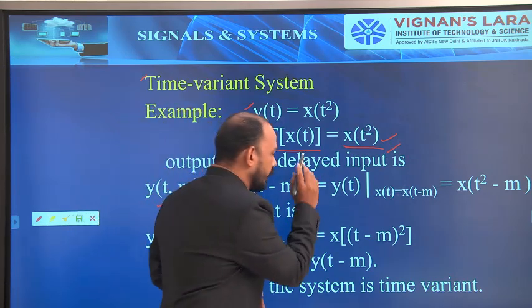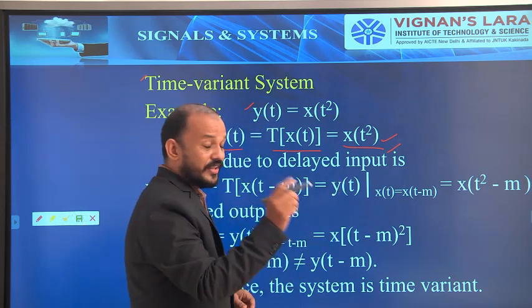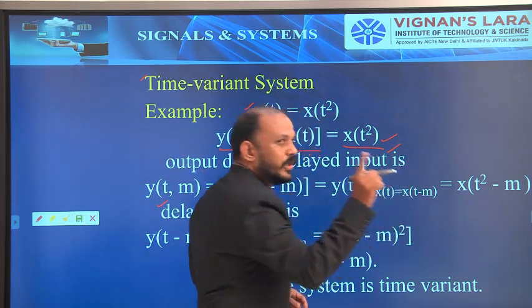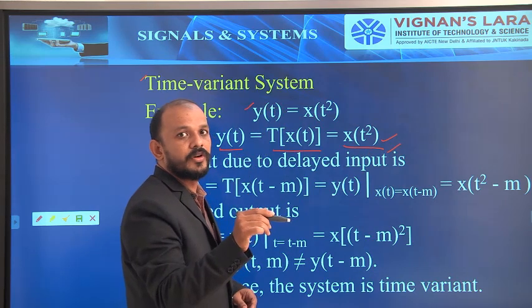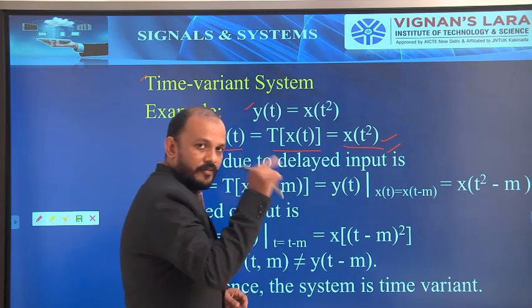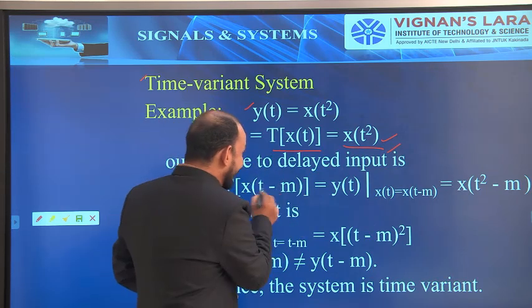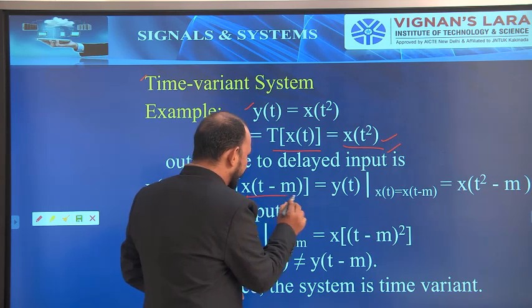That will be equal to the output y of t at x of t equal to x of t minus m, because for the system the input is the delayed input, that is x of t minus m.